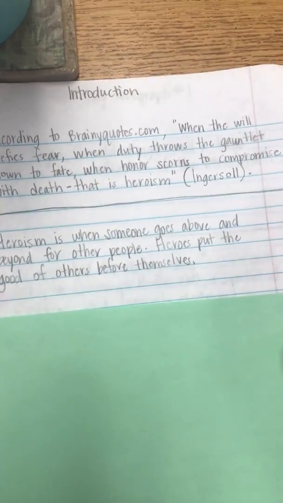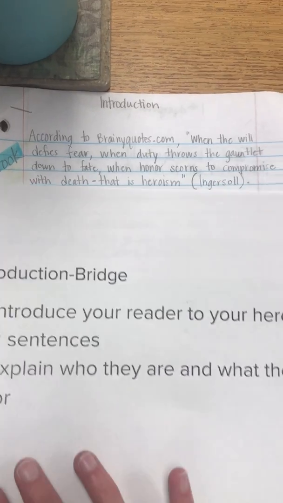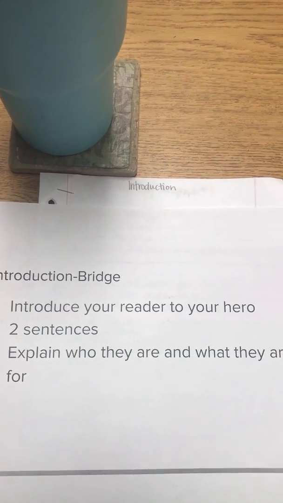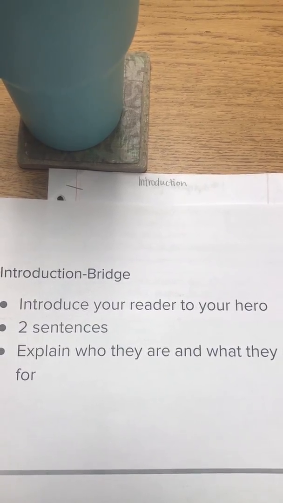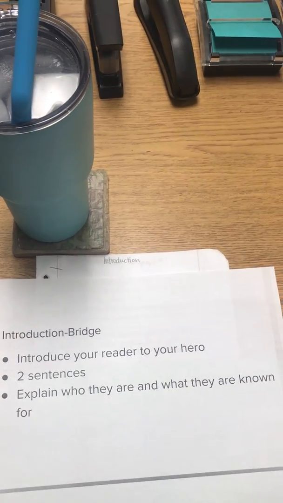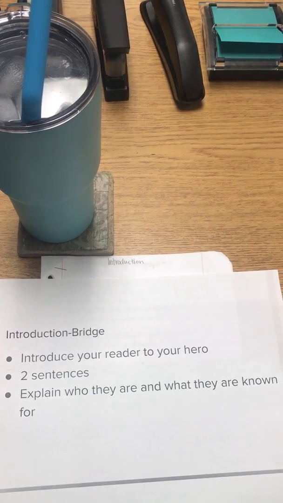Okay, so the next section is the bridge. The bridge, again, continues to give us background information, but specifically about your person. So your bridge should introduce your reader to your hero. It should be at least 2 sentences in length and explain who they are and what they are known for. So again, feel free to pause at any time.